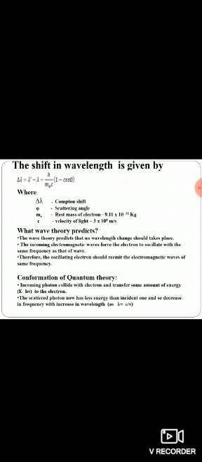Now, what is the confirmation of quantum theory here? The incoming photon collides with the electron and transfers some amount of energy, E equals h nu, to the electron. The scattered photon now has less energy than the incident one, and so there is a decrease in frequency with an increase in wavelength, as in the relation lambda equals c by nu, that is, lambda is inversely proportional to frequency.